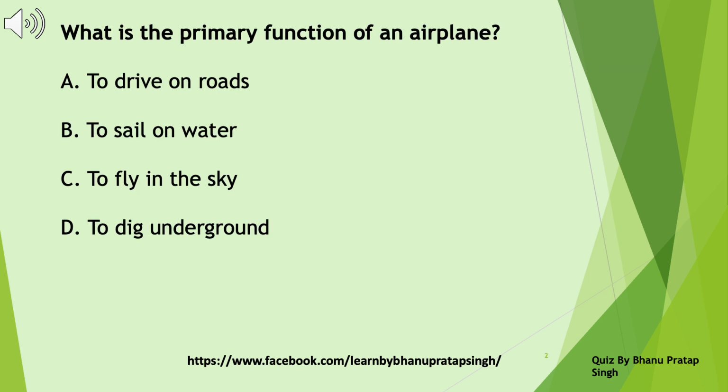What is the primary function of an airplane? A. To drive on roads. B. To sail on water. C. To fly in the sky. D. To dig underground. Take a pause and choose the correct answer. Answer C. To fly in the sky.